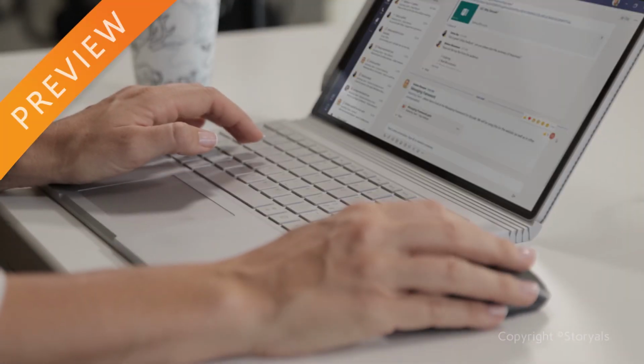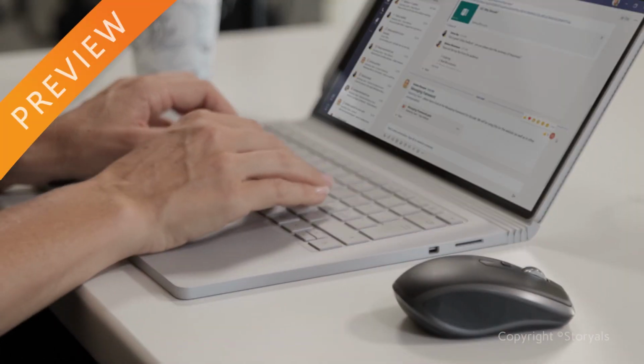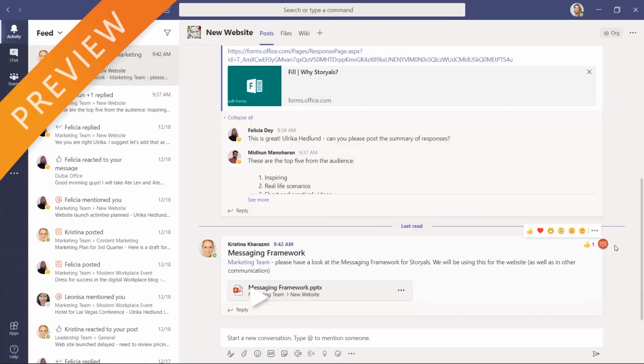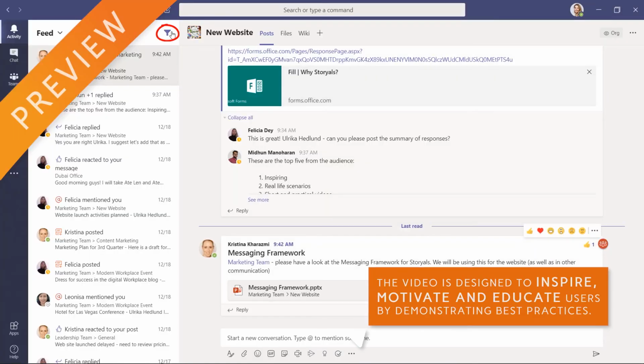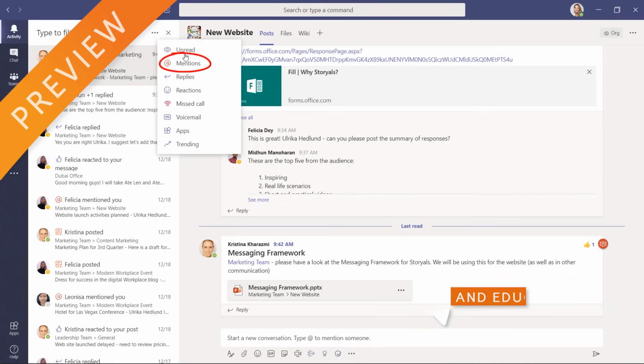Next, I'll filter to see posts where I have been specifically mentioned. I click Filter, More Options, and select the Mentions filter.